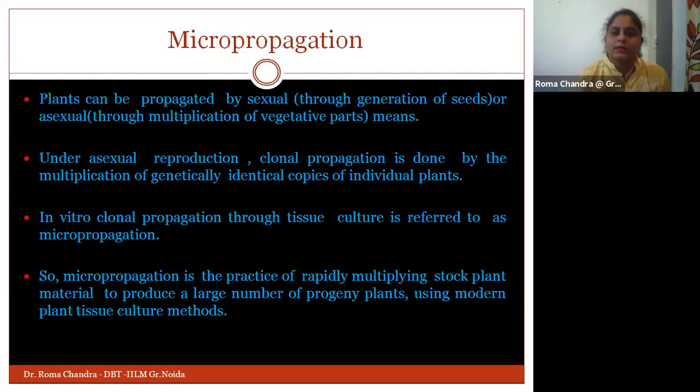Then what are the stages of micropropagation, what are the steps, what are the basic requirements, we'll see in our future slides.